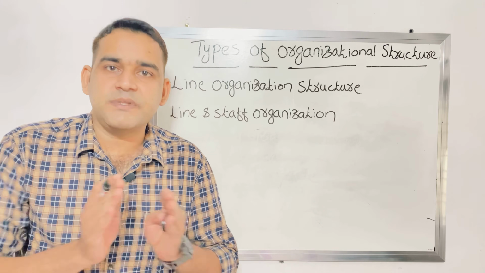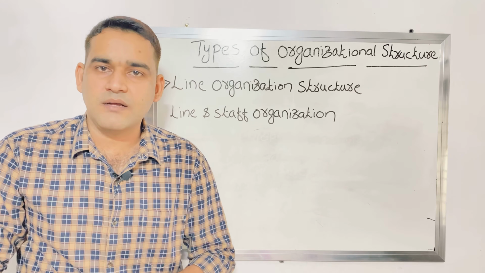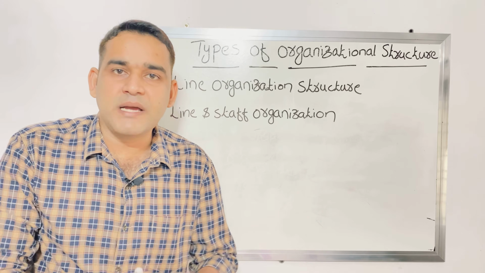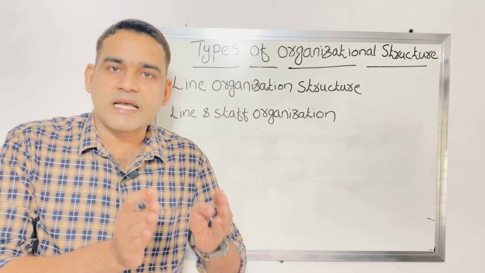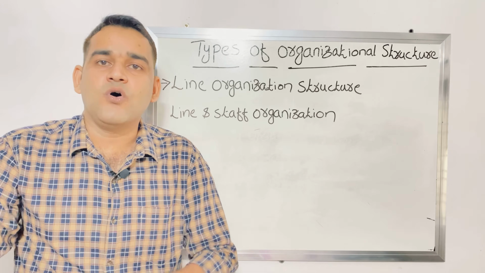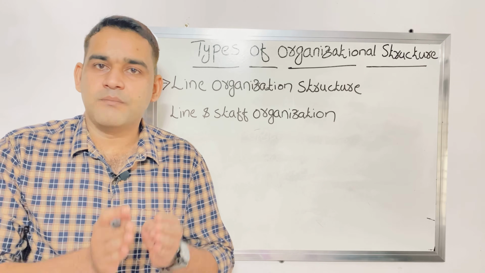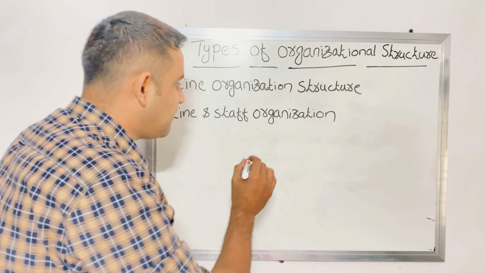To accept or to reject that advice depends on the line managers. They have the power to implement that advice, to accept or reject the advice from the staff specialist. I will give you one example.